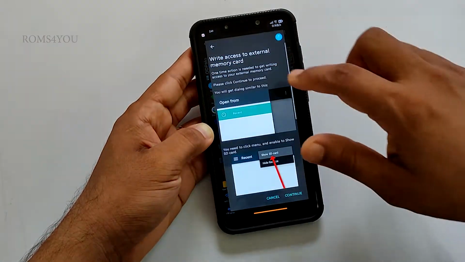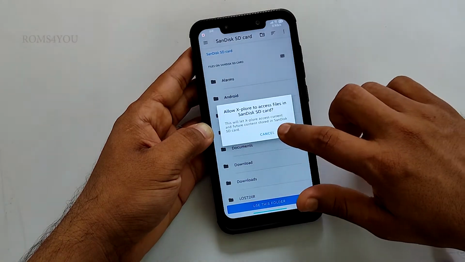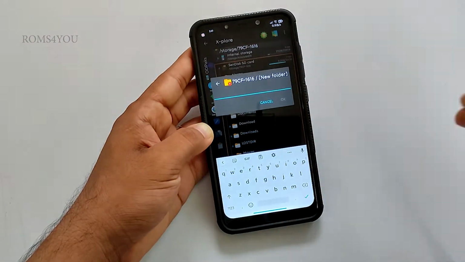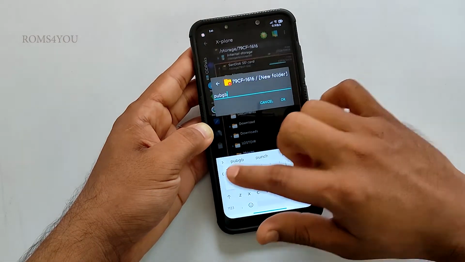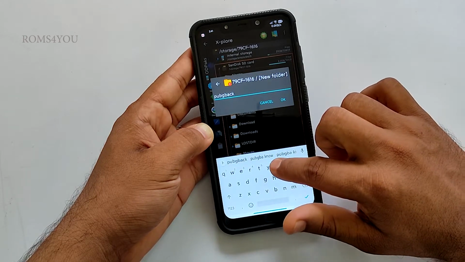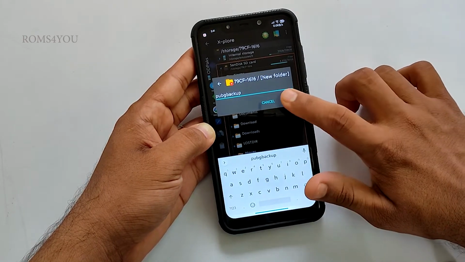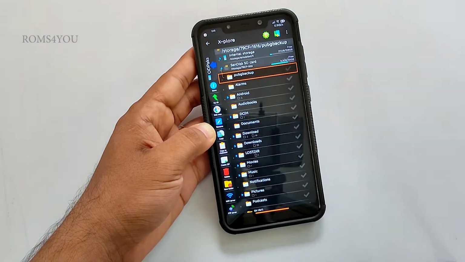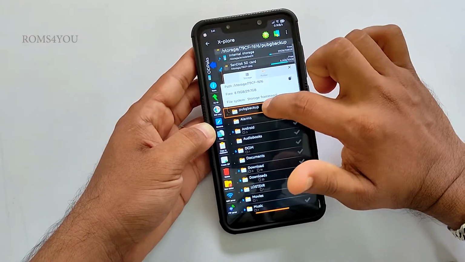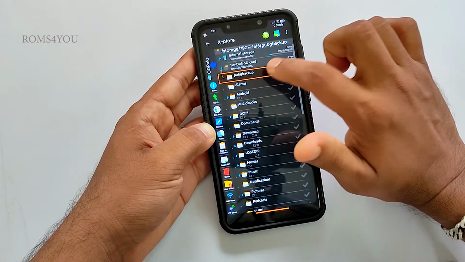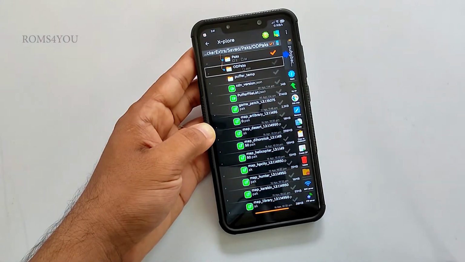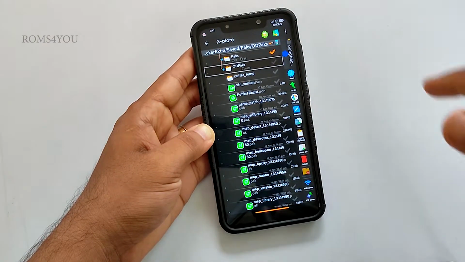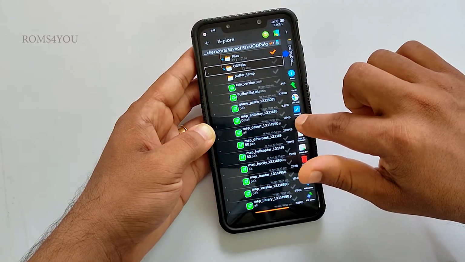Now from bottom left select new folder. Create a new folder and give the name as PUBG Backup, and press OK. Now select that folder and select the blue arrow from the top left side. You will be able to see the folder name near that blue arrow now. Now select copy from the right hand side and OK.